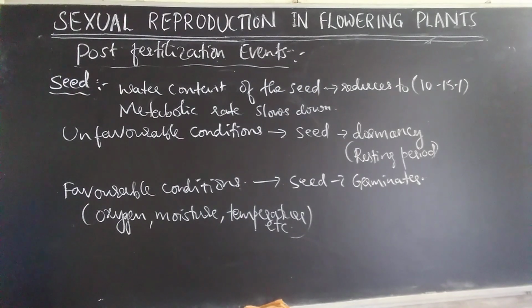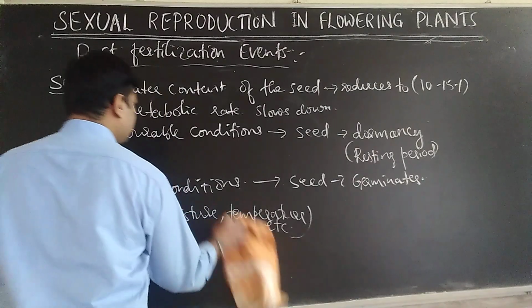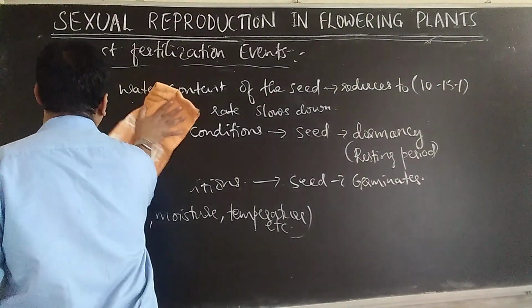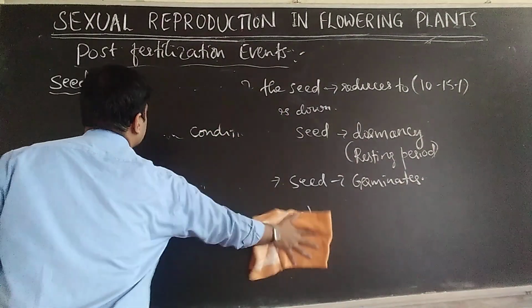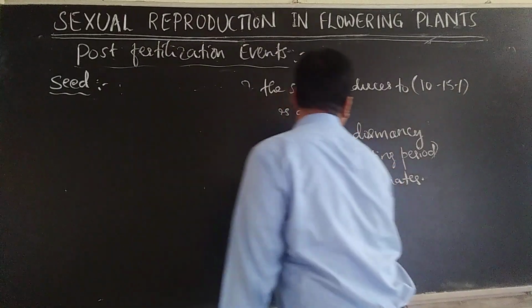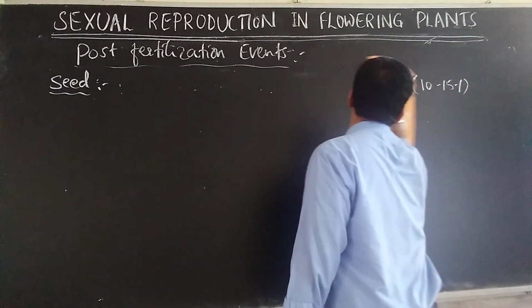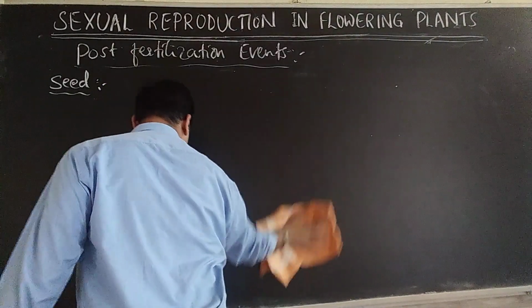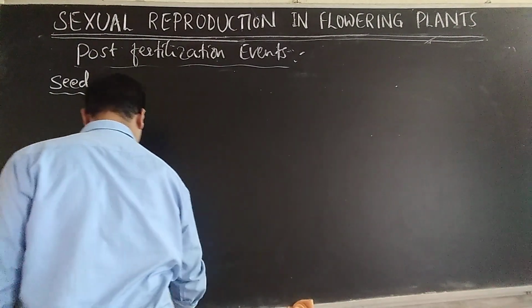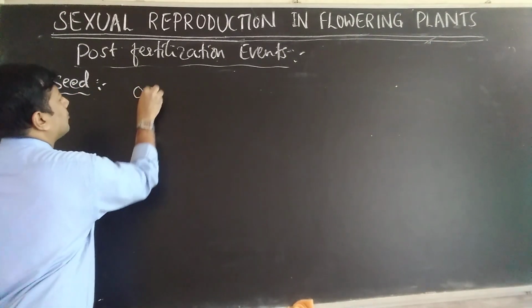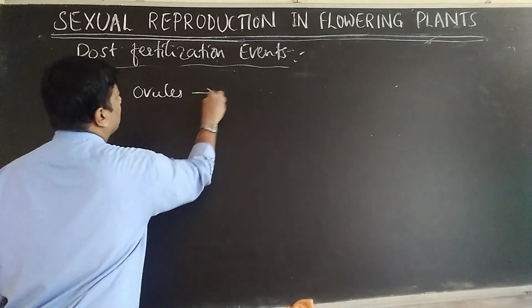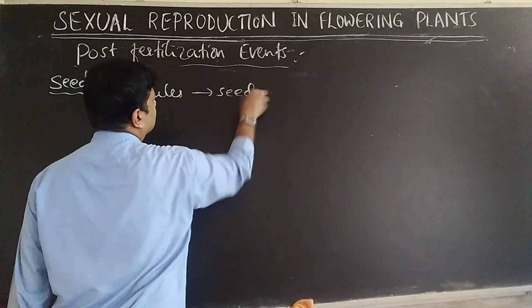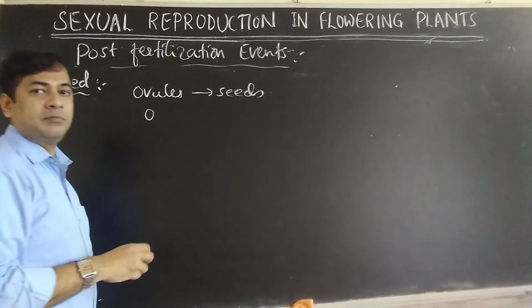Then slowly ovules mature into seeds. Ovary becomes a fruit. Ovules become seeds and ovary becomes fruit.